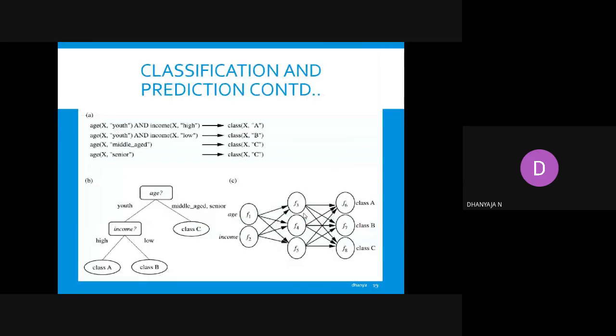Another scenario is classification prediction. We can see here how many criteria we are considering. We are considering age and income, and according to that you are classifying the given data.